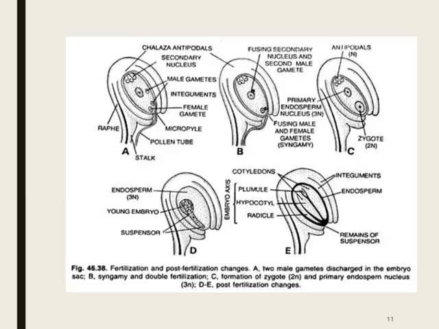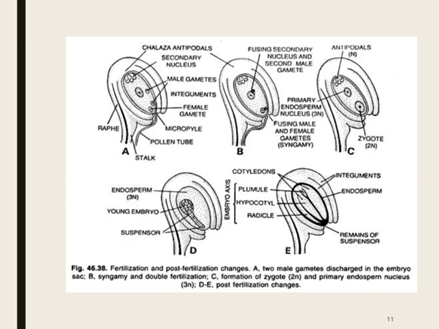In the diagram, you can see some fertilization and post-fertilization changes. In diagram A, two male gametes discharge in an embryo sac. In B, syngamy and double fertilization occur.